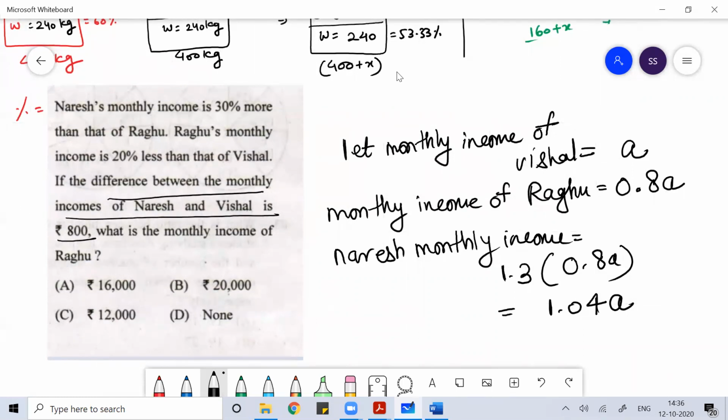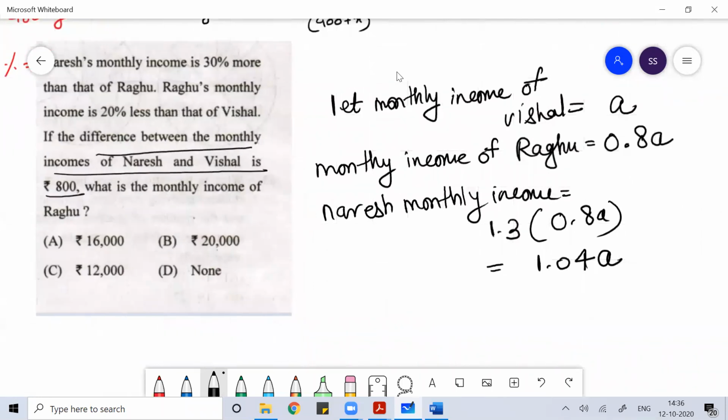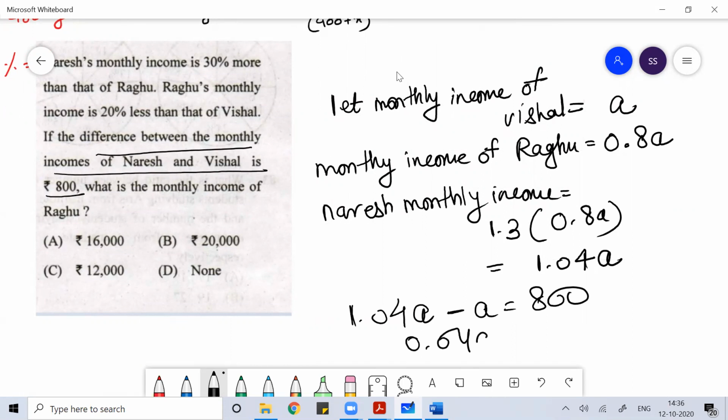Now it is given that the difference between the monthly incomes of Naresh, which is 1.04A, and Vishal, which is A, is 800. So you can write 0.04A is equal to 800.